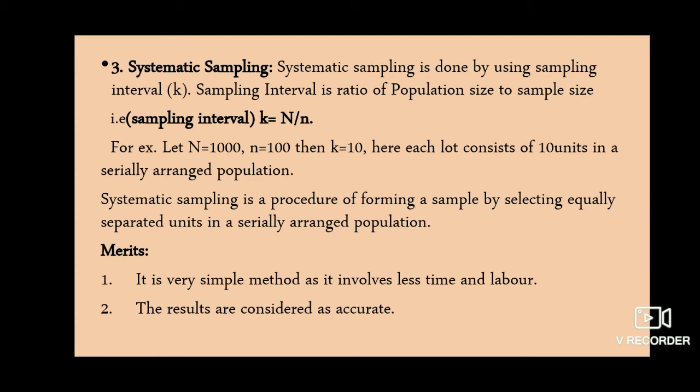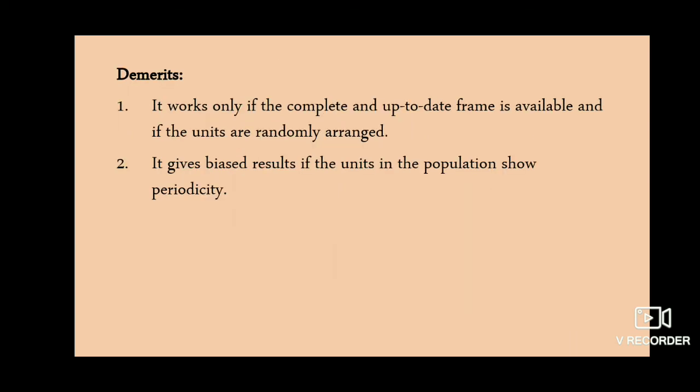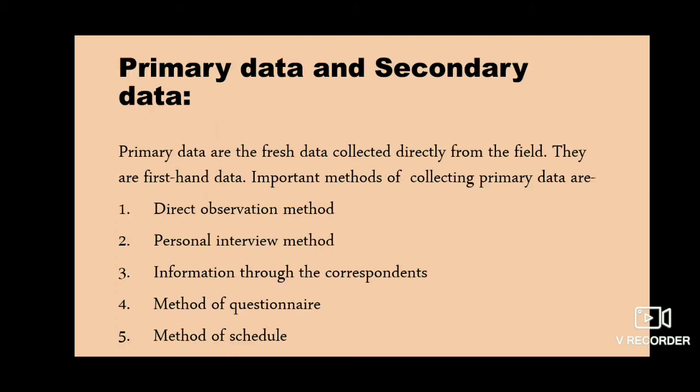Systematic sampling is a procedure of forming a sample by selecting equally separated units in a serially arranged population. The merits are: it is a simple method and it involves less time and labor. The results obtained are accurate. The demerits are: it works only if a complete and up-to-date frame is available and if the units are randomly arranged. It gives a biased result if the units in the population show periodicity. So these are the methods of sampling.